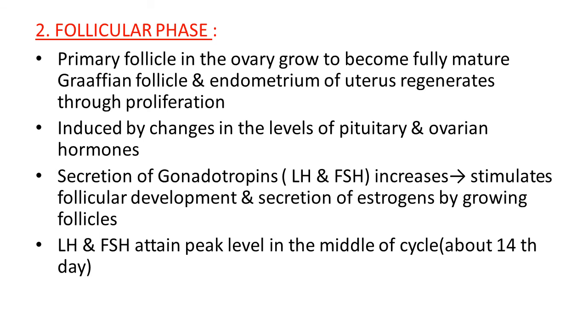So during the follicular phase, the second phase of the menstrual cycle, the primary follicle in the ovary grows and becomes a fully mature Graafian follicle. The endometrium again regenerates through the proliferation process. Hormonal level changes are observed. LH and FSH, both types of gonadotropins, are at their peak level in the middle of this cycle, about the 14th day of the cycle.